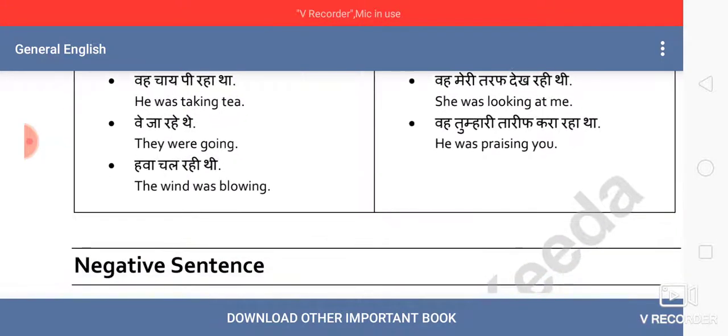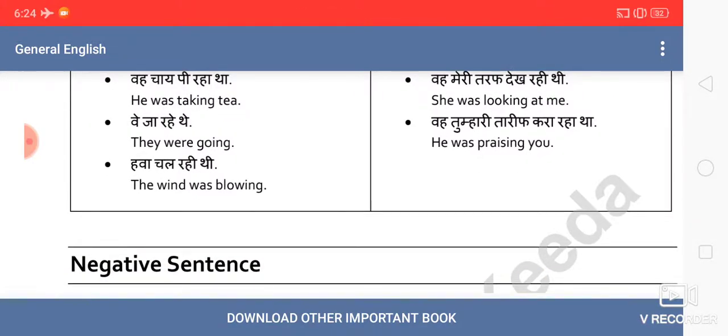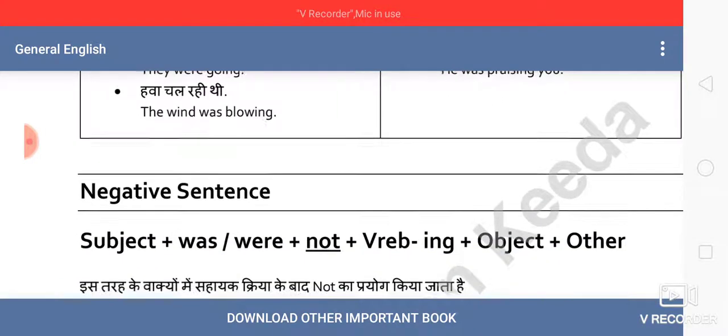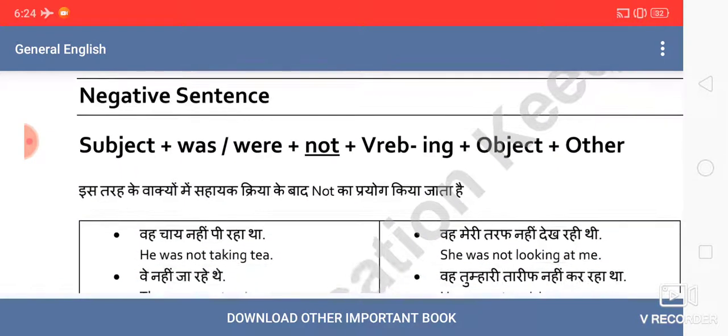We use ing also here, like in the continuous tense, because we are showing continuity of a task, though it was happening in the past, the moment you observe it.